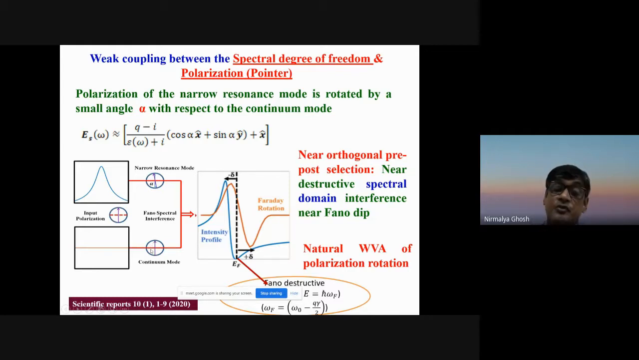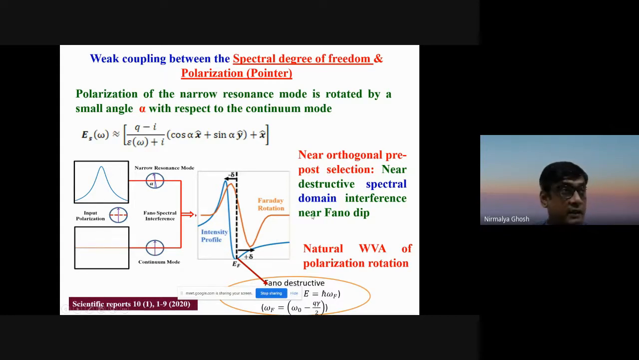Now here pre and post selection, as I said, weak value amplification can be interpreted, near orthogonal pre-post selection, can be interpreted as near destructive spectral domain interference between the two modes. Here it exactly happens because near the Fano dip, you have perfect destructive interference between this narrow mode and the continuum. So here the two amplitudes will be the same, phase difference will be exactly pi. Now, if you slightly go away from the Fano dip position, you are mimicking the near destructive interference phenomenon. That is to say that you are making a slightly small phase offset from pi, and a slightly small amplitude offset from equal amplitude of the two modes.